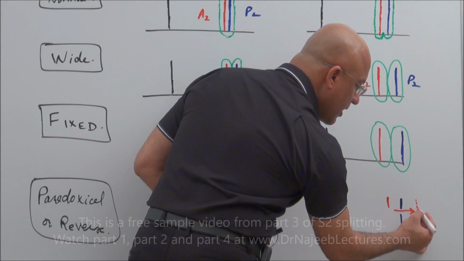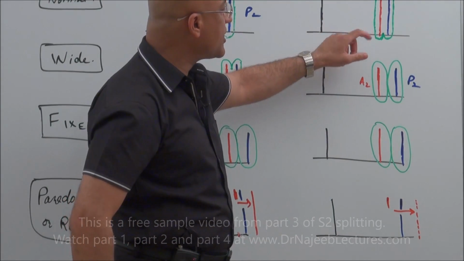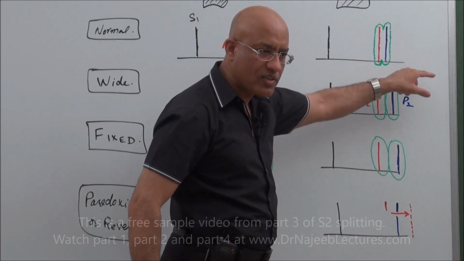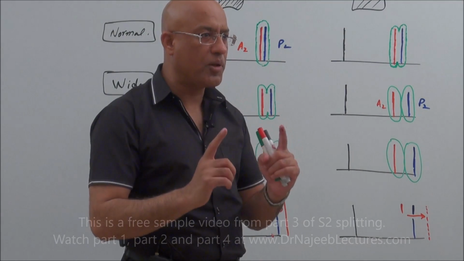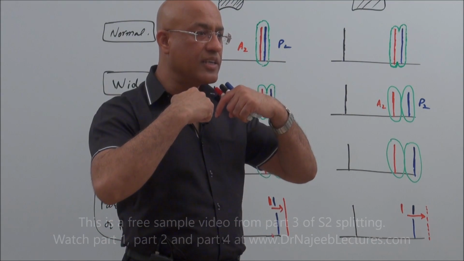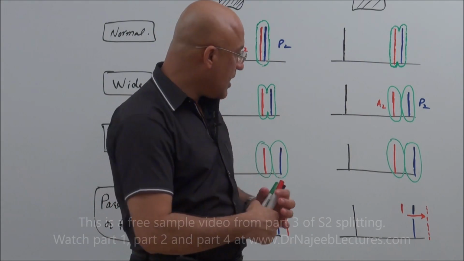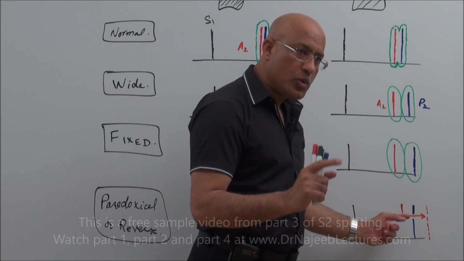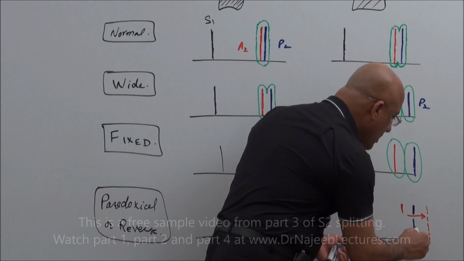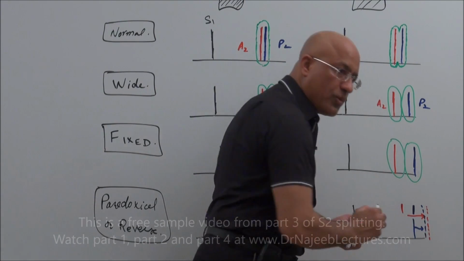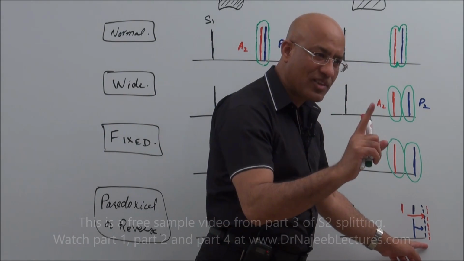But during inspiration, normally in a healthy person, A2 comes earlier and P2 becomes delayed. Now in this person also, during inspiration when P2 is delayed, it will fuse with A2, and during inspiration the sound will become single.